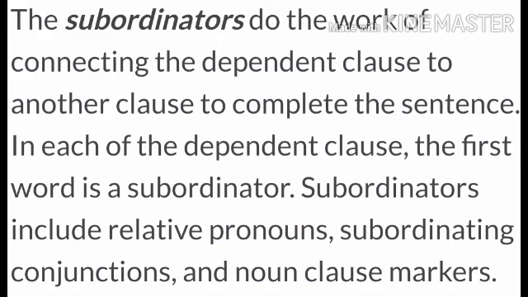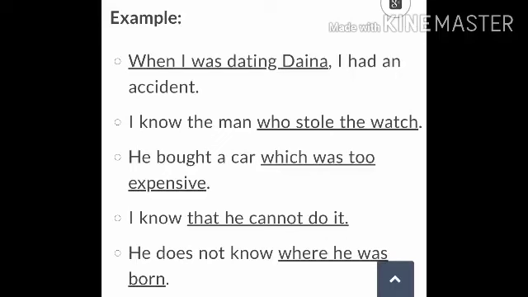In each dependent clause, the first word is a subordinator, and subordinators include relative pronouns, subordinating conjunctions, and noun clause markers. So I hope this concept is clear to you, that another name for dependent clause is subordinate clause. So don't get confused, my dear student. Now let us see some more examples.